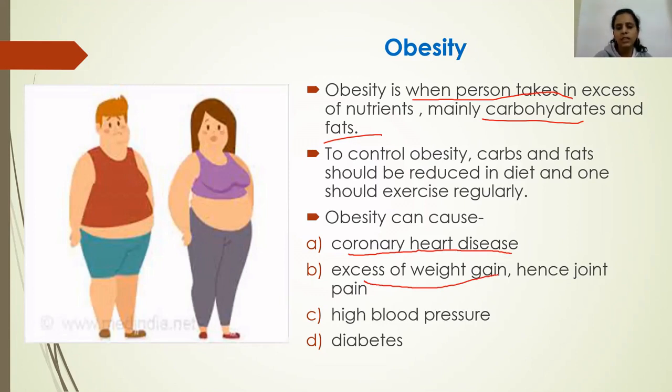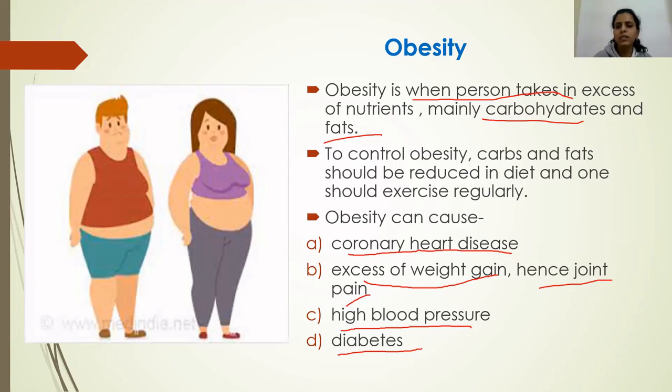Because when a person stands or tries to walk, the person's knees get pain. So there is excess weight gain, hence there is joint pain. The person suffers from joint pain. Obesity also causes high blood pressure, and obesity can also cause diabetes, because diabetes is when the glucose level in the blood is above normal conditions. So it causes diabetes.